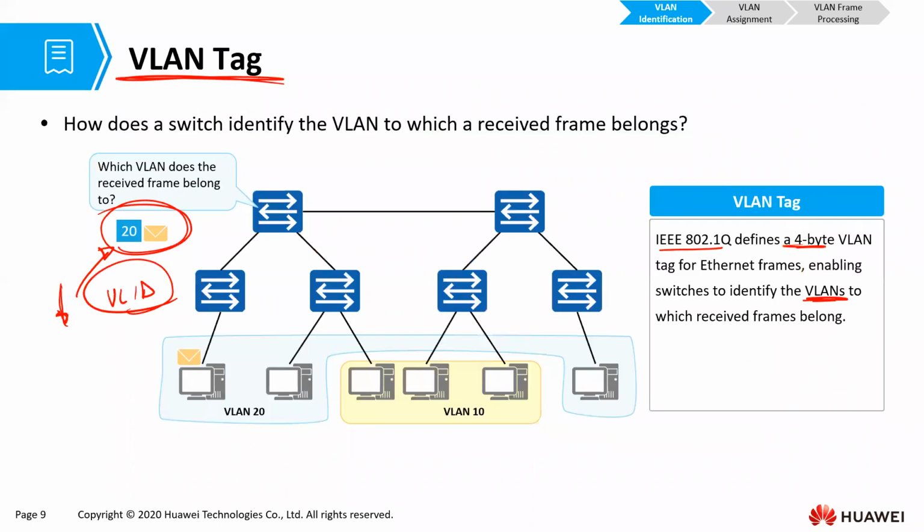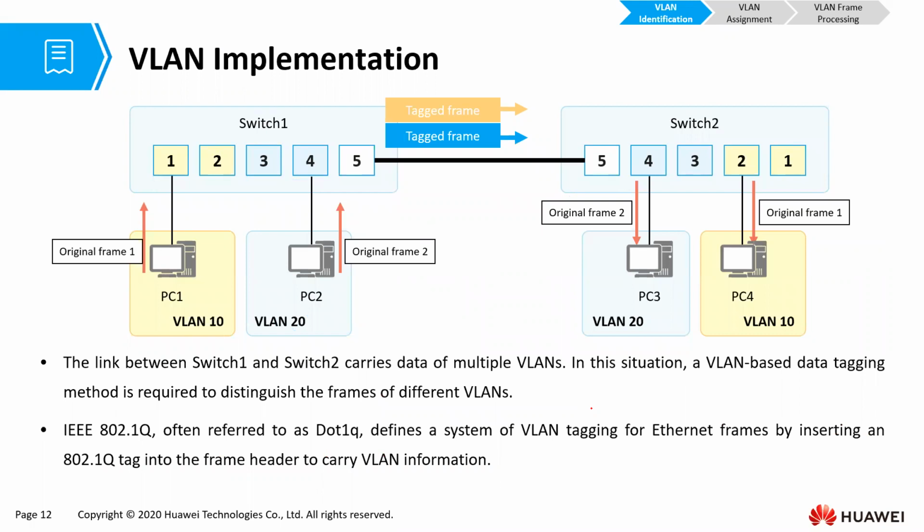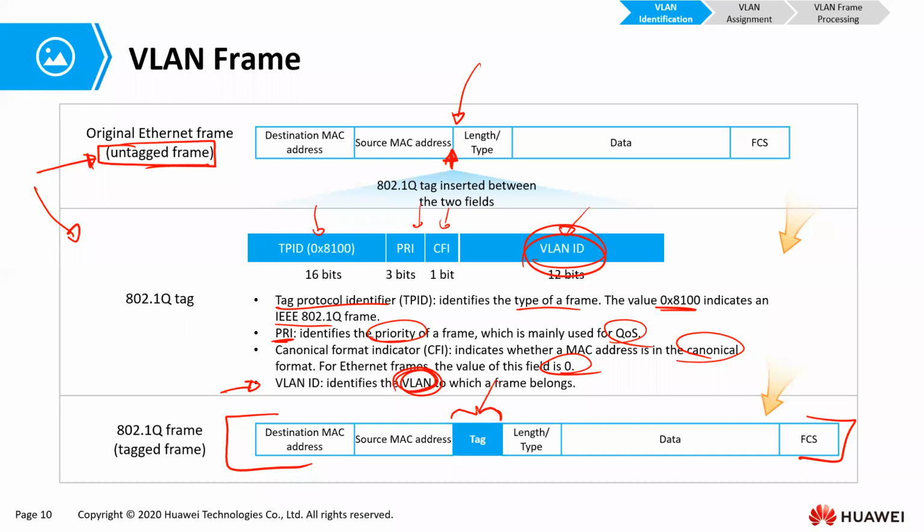So going back to this implementation of ours, we now see that when the original frame comes from PC1, that frame is an untagged frame. But then when it hits the interface that has been assigned to VLAN 10, that interface adds a VLAN tag in between the source MAC address field and the length or type field.